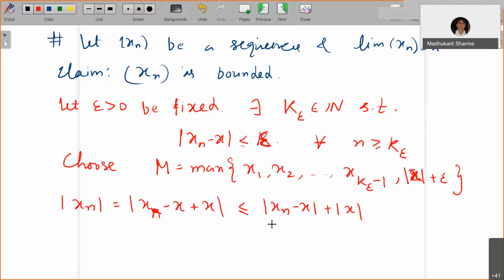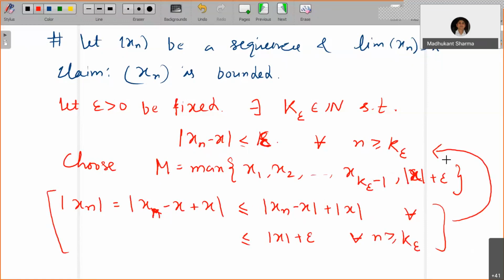So for all n greater than or equal to k epsilon, this is less than or equal to mod x plus epsilon.